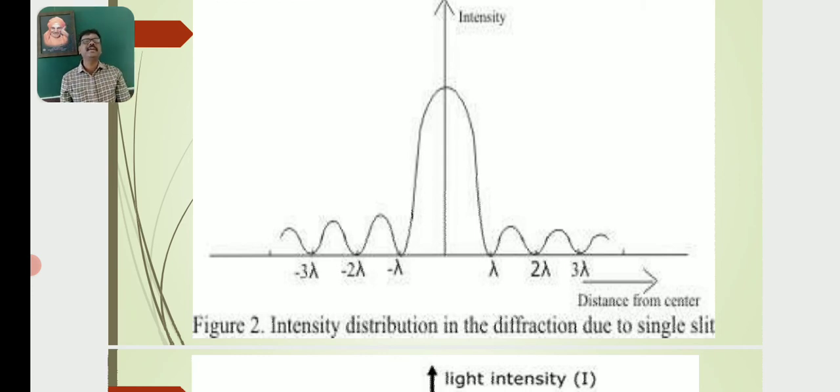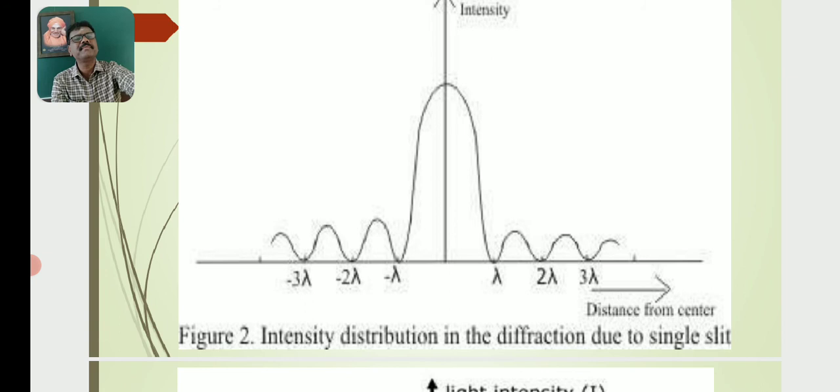So this is the graphical representation of the intensity of the diffraction pattern versus distance from the center. The peak in the middle of the curve indicates the intensity is a maximum for the primary maxima. Again, the primary maxima is surrounded by alternating bright and dark fringes, where the intensity goes on decreasing on either side of the central maxima.